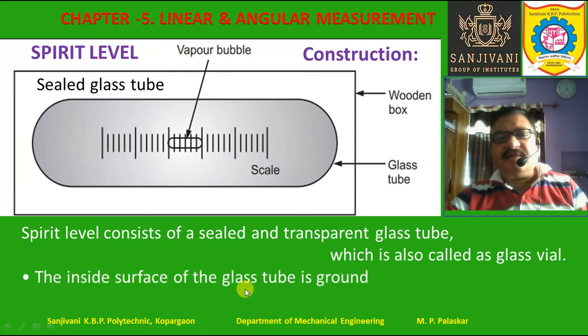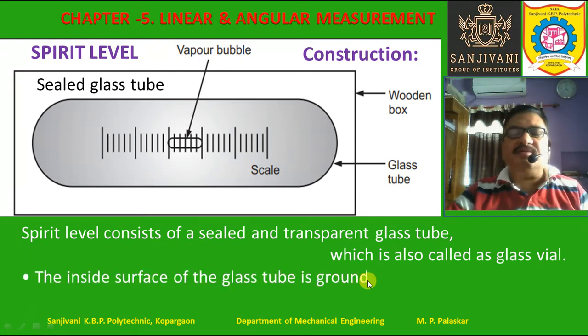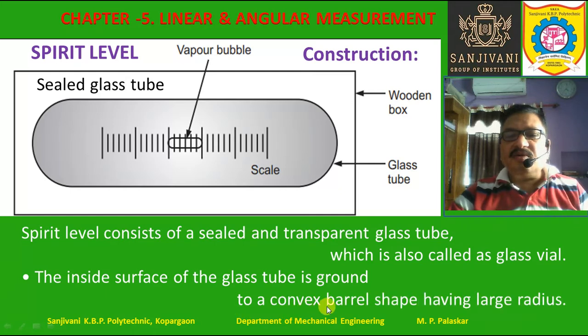Now the inside surface of the glass tube is ground properly. So grinding is done, right? The inside surface of the glass tube is ground to a convex barrel shape having a large radius.